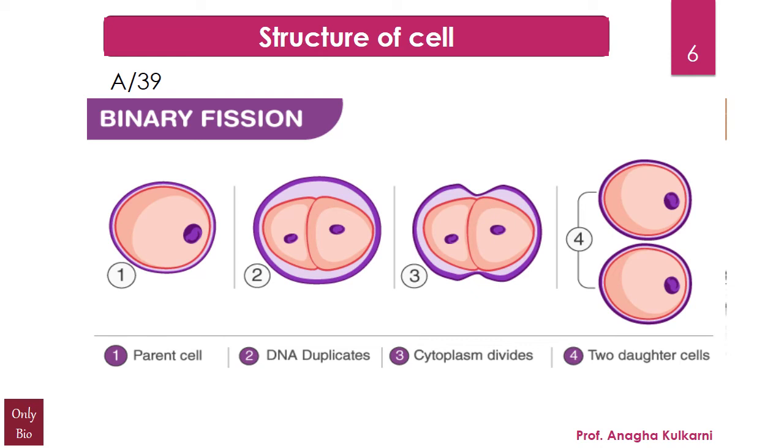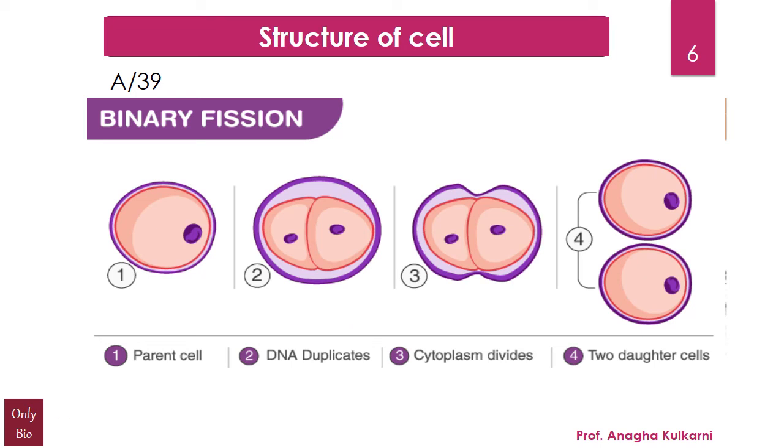You can see that there is one bacterial cell being taken. Let us say that this is the parent bacterial cell. This is the nuclear part of this. This is a nucleus and the surrounding thing is the cytoplasm. We find in the next step the nucleus divides into two nuclei, a process that is called karyokinesis. Of course, before this to happen, the DNA should duplicate. And then the cytoplasm will divide and two daughter cells are formed.